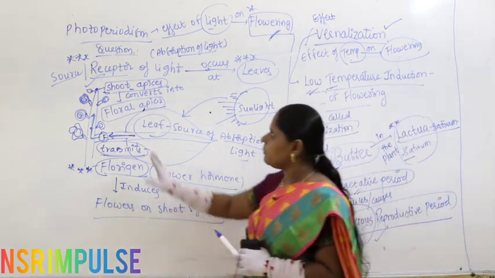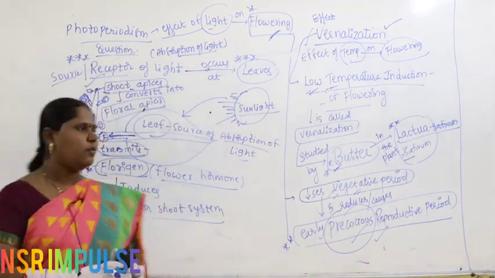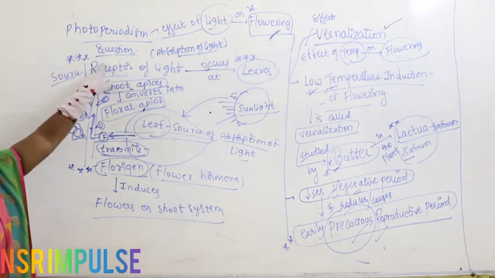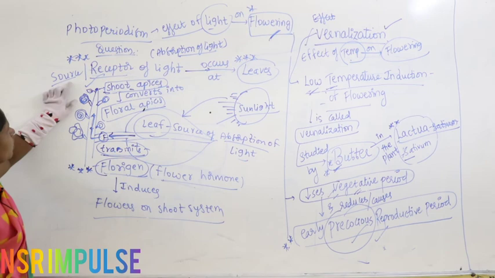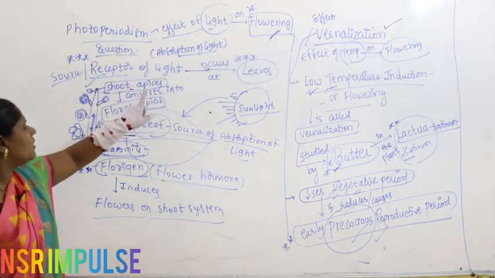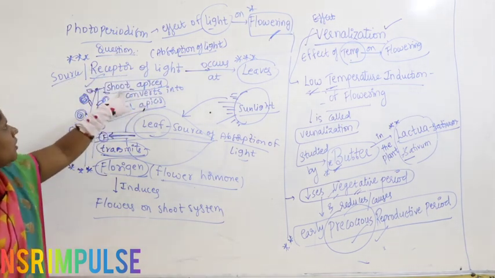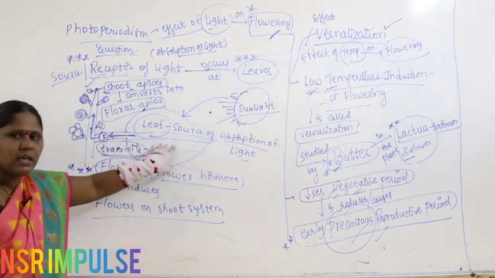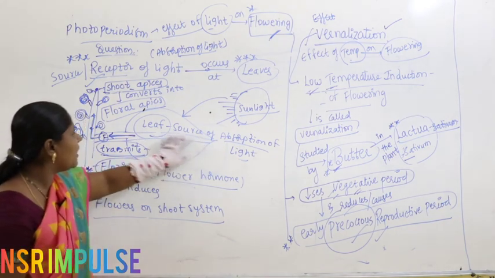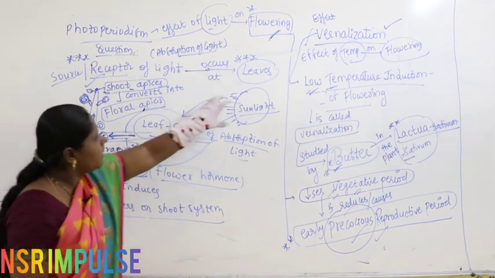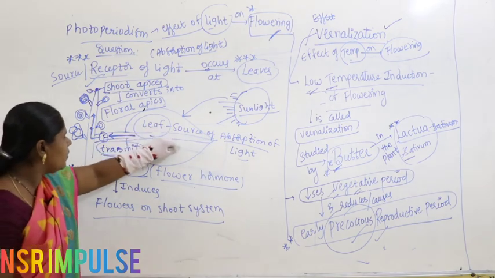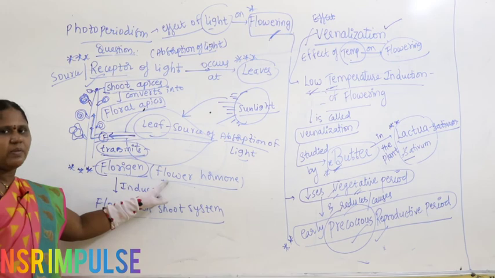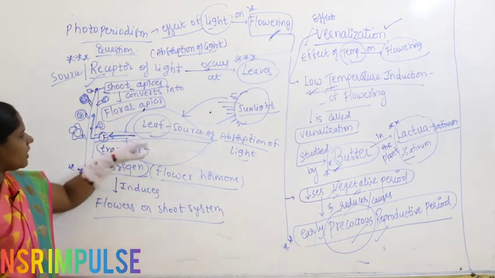Now, let us continue the discussion about vernalization, but before that, let us come back to the first point, photoperiodism. Mostly the question is about the source or receptor of light, and they always take shoot apices. No, the source or receptor of light is nothing but leaves. The leaf takes the sunlight and produces a hormone called florigen, the flower hormone.